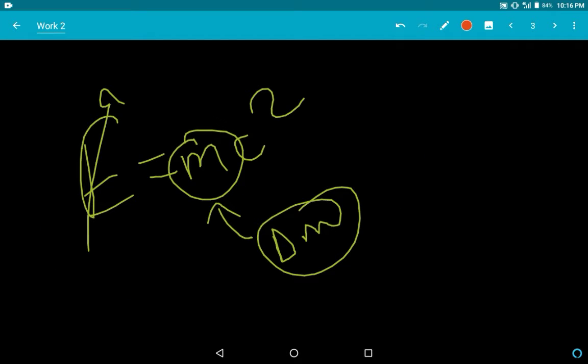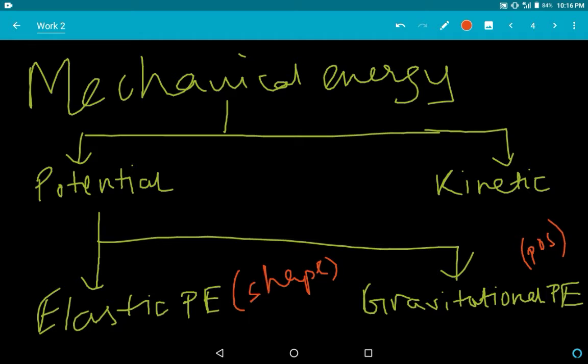I'm always there. So the only important part in this is mechanical energy, the energy possessed by a body due to its state of motion or of rest. When a body is at rest, it contains potential energy. When it is in motion, it has kinetic energy. Potential energy has two types: elastic potential energy and gravitational potential energy. Elastic potential energy depends on the shape, gravitational potential energy on the position.